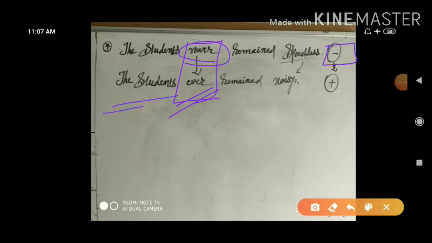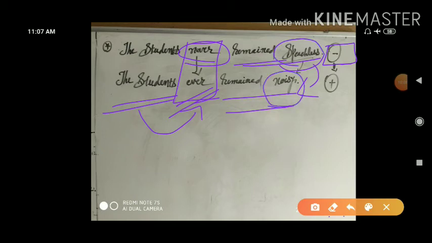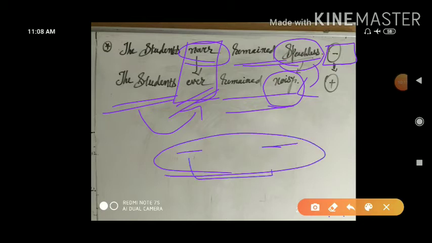So the students ever remained speechless is converted into remained noisy. Opposite of speechless I have given here noisy. So never to ever, this is one negation, speechless to noisy another second negation. So 2 times we have converted this one.